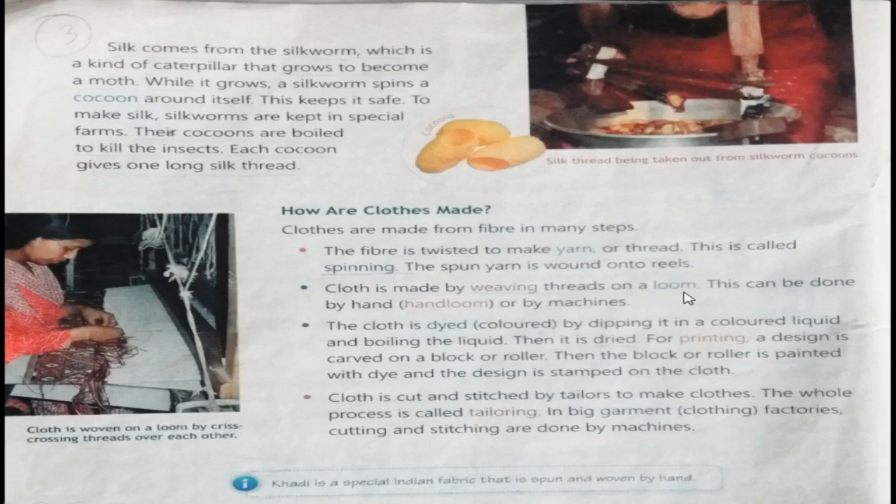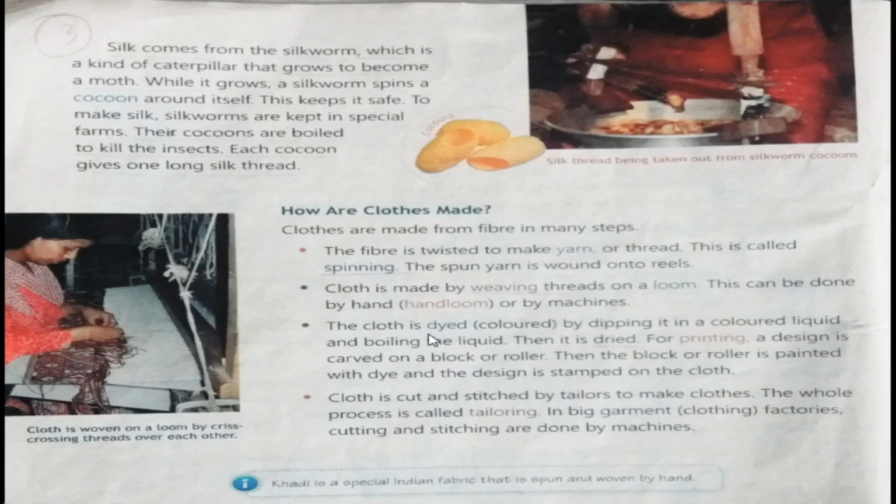This can be done by hand or by machines. So in this step, the weaving of the threads is done. Weaving can be done in two ways, either on hand looms or on power looms. Hand looms, as shown in this picture, this is a hand loom where the thread is woven on this handmade machine and it is run by hand. It is called hand loom. And for large scale productions, the same work is done on machines which are called power looms.